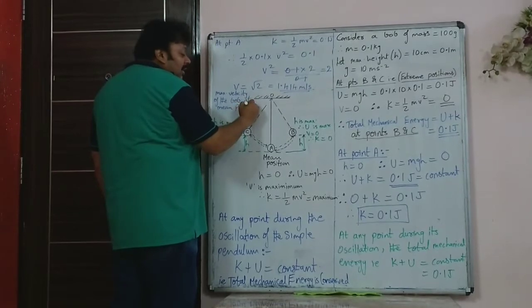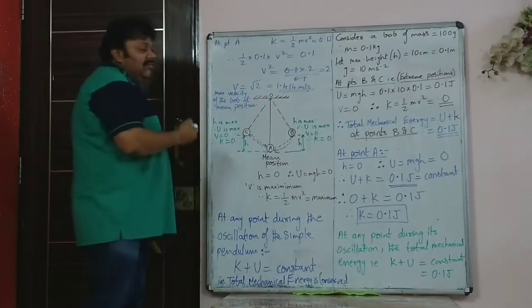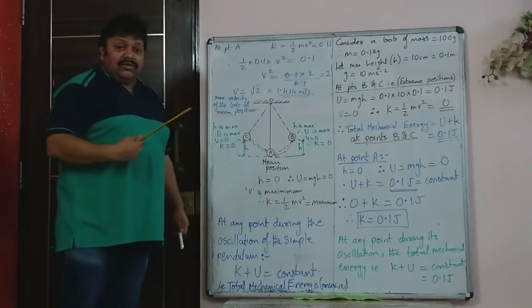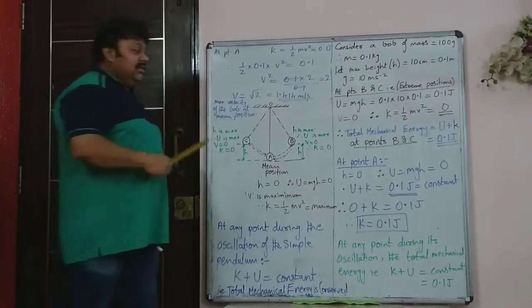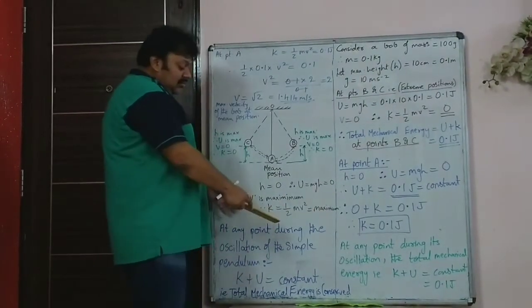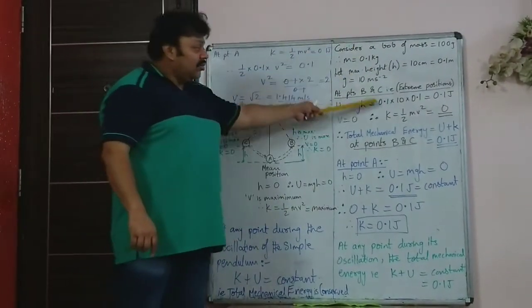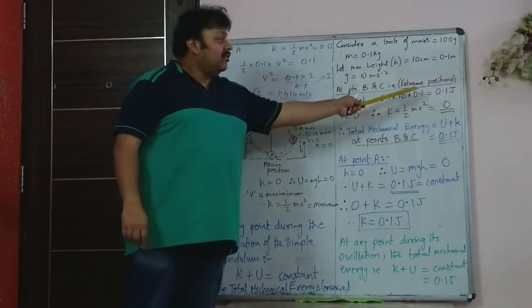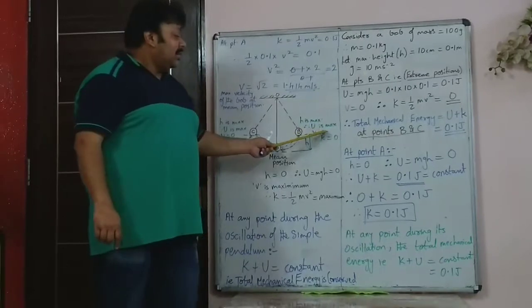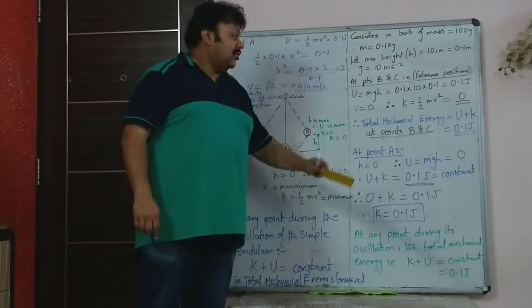Sometimes you could be asked a question like this, where you have to use the logic of conservation of mechanical energy, that is the sum of potential and kinetic remains constant, which you have calculated by using the potential energy at maximum height. There at maximum height the kinetic energy was 0 because velocity was 0.